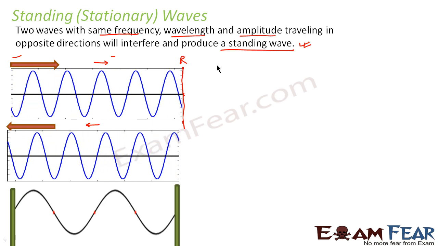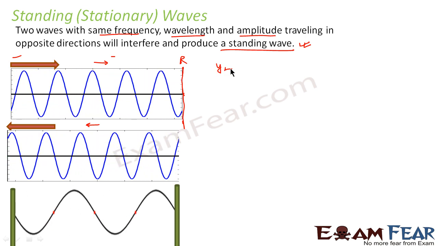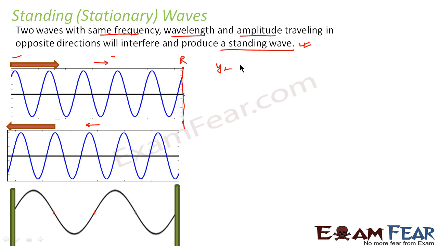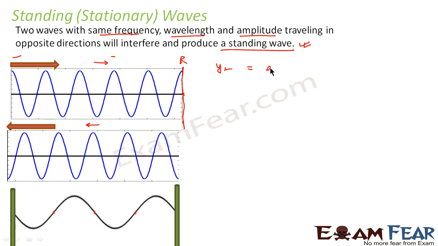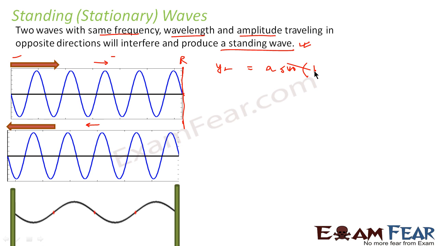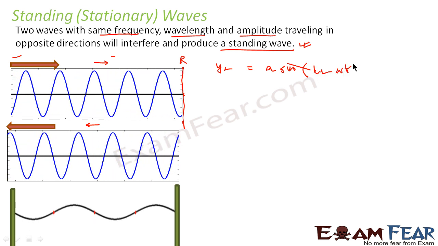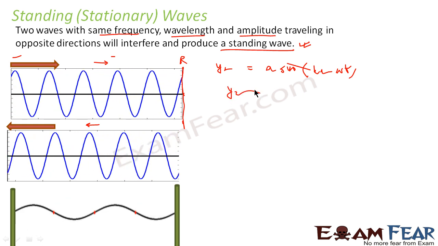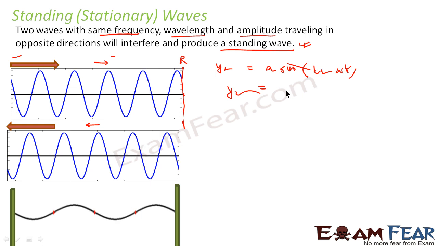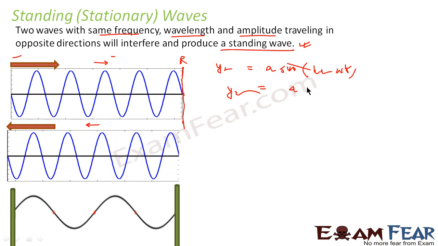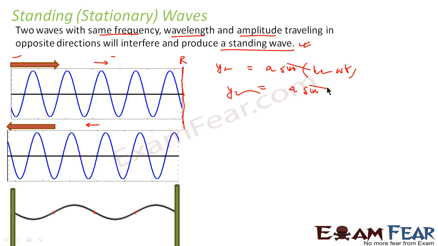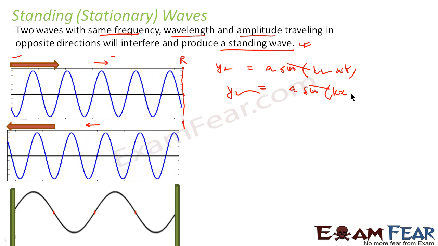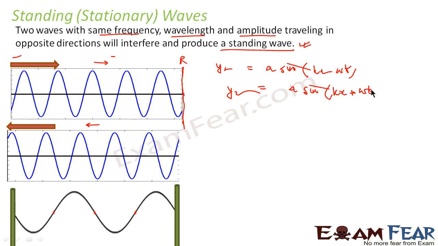Let us suppose our incident wave, the first wave, y1, is equal to a sin(kx minus omega t). I am ignoring phi. Now let us say that the second wave, which is traveling towards the left, is represented by a sin(kx plus omega t).